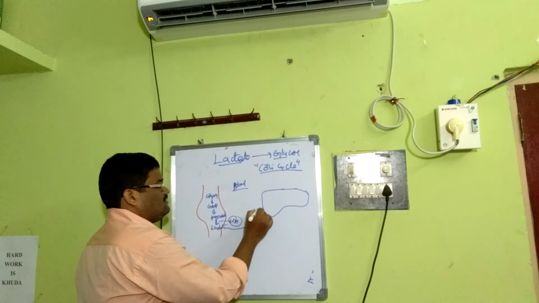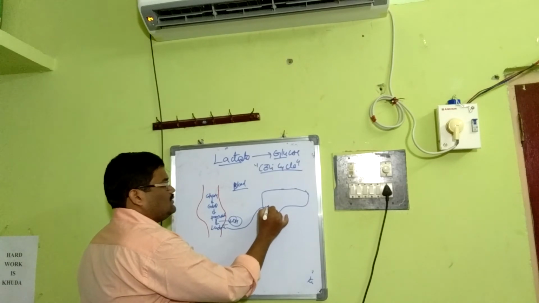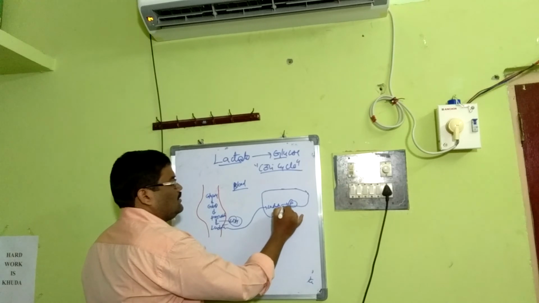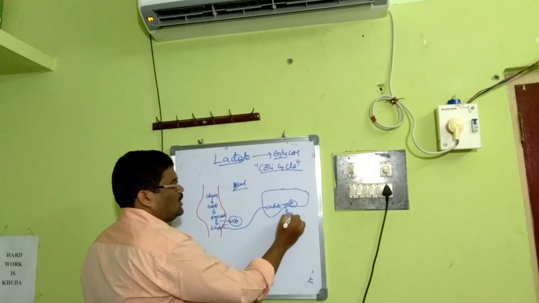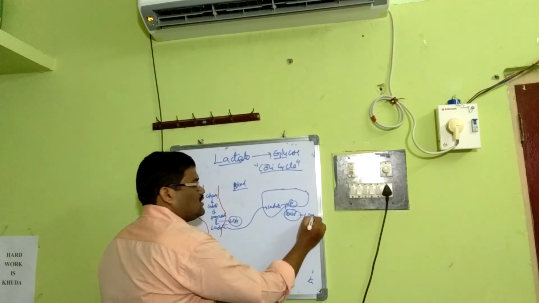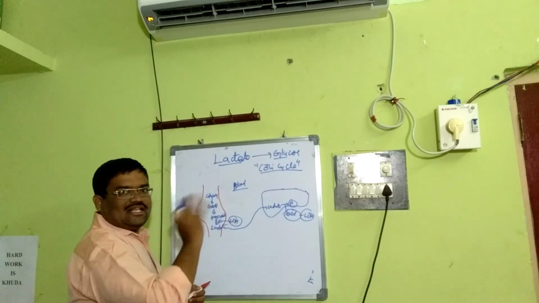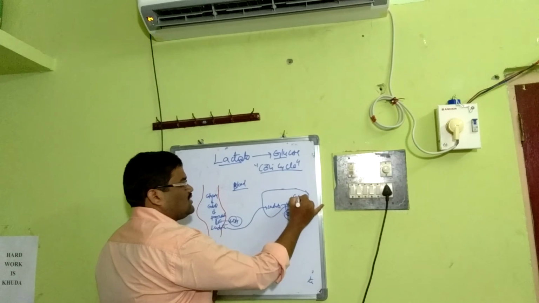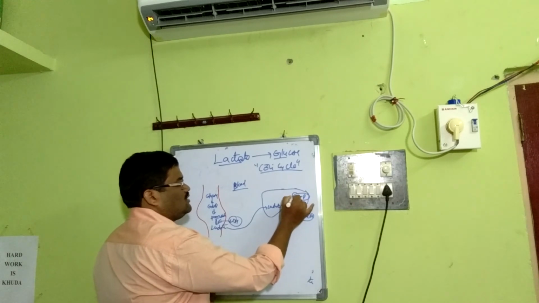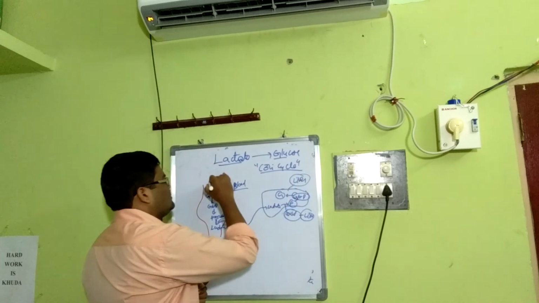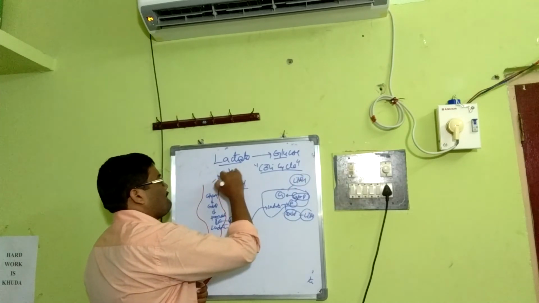In the liver, this lactate becomes pyruvate by oxidation, by the same lactate dehydrogenase, because it is a reversible reaction. Then this pyruvate becomes glucose 6-phosphate, and this glucose 6-phosphate becomes glucose.